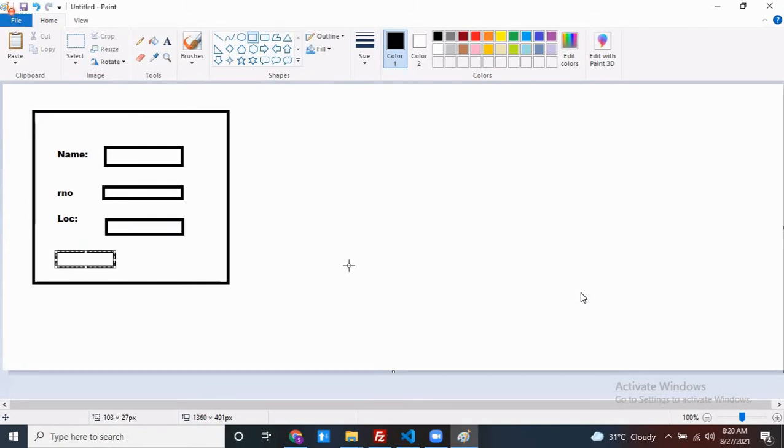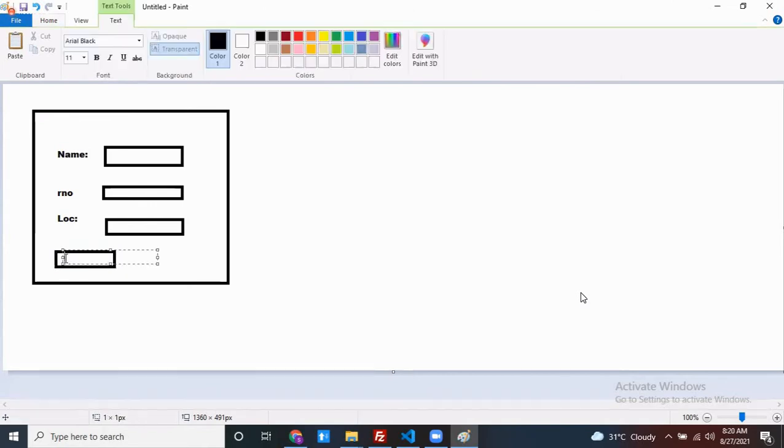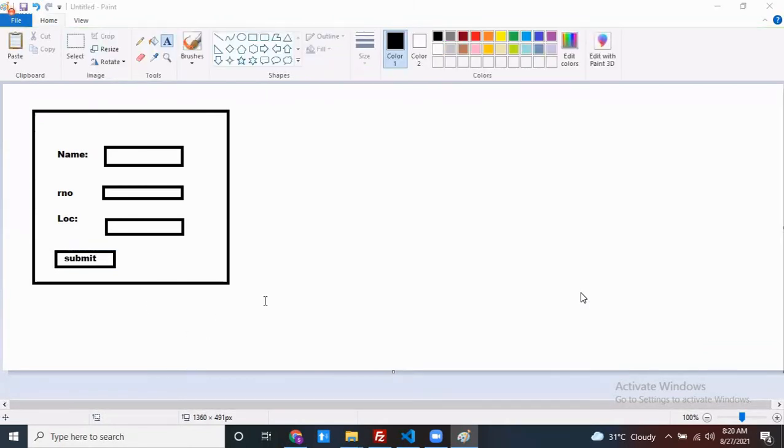My requirement is, at the time of clicking on the button, I want to save these details in my database. That is my requirement. So, how can we do it? How can we proceed? My requirement is this one only.